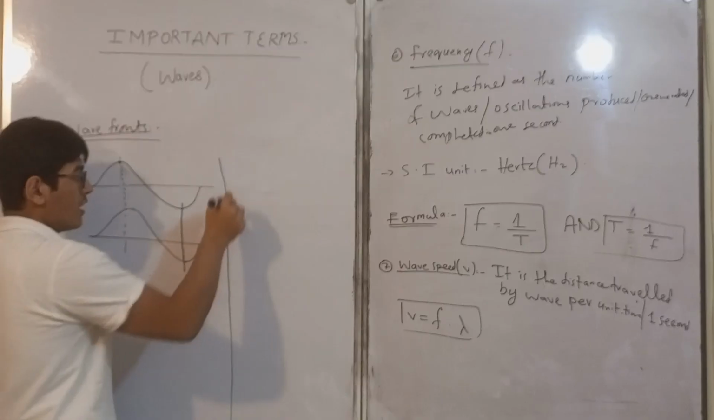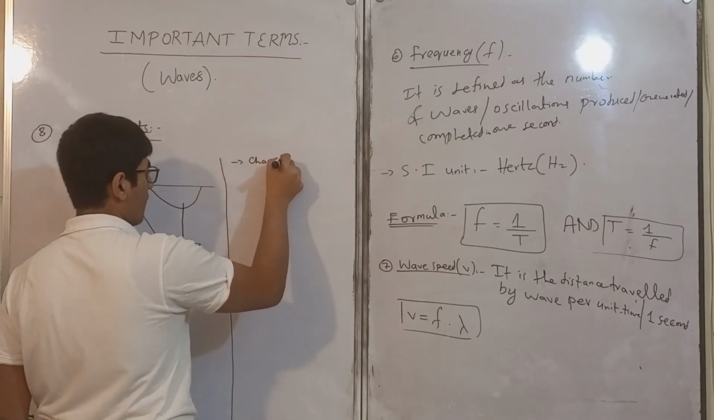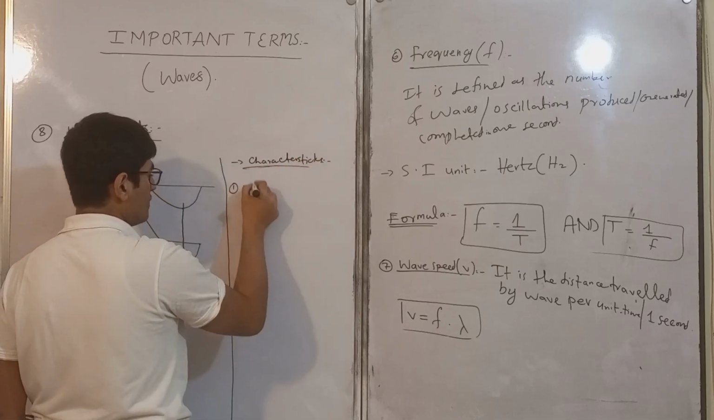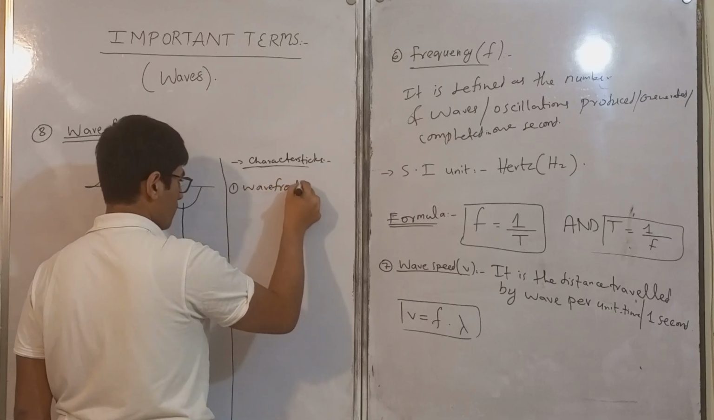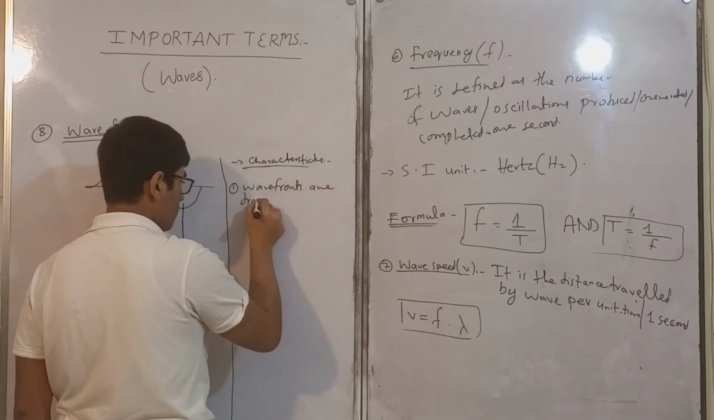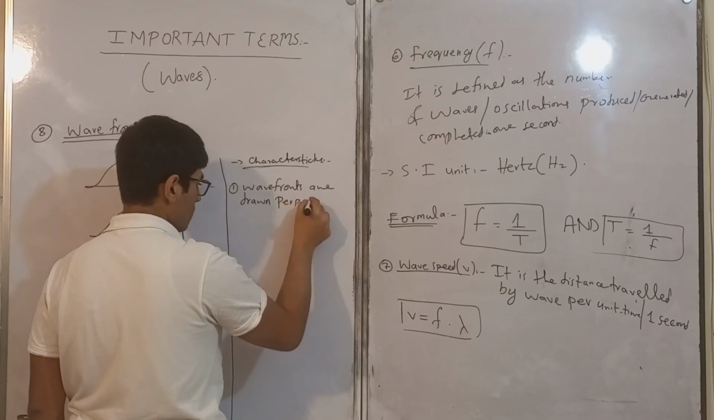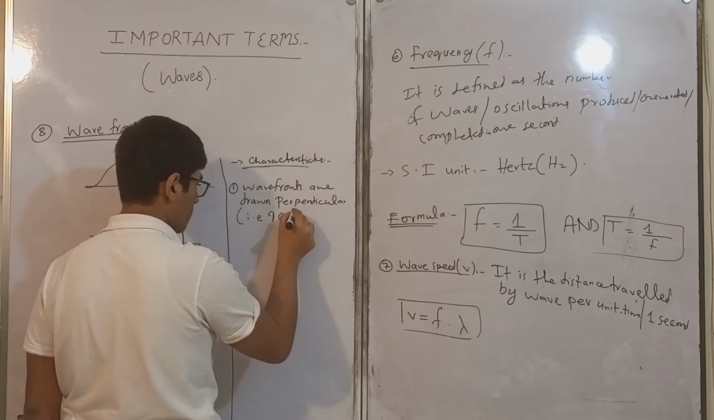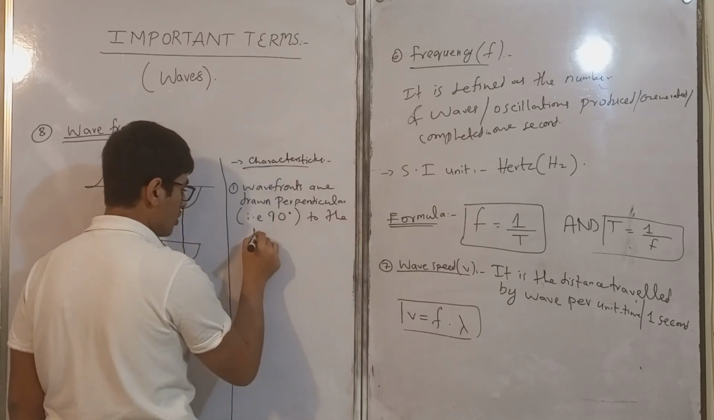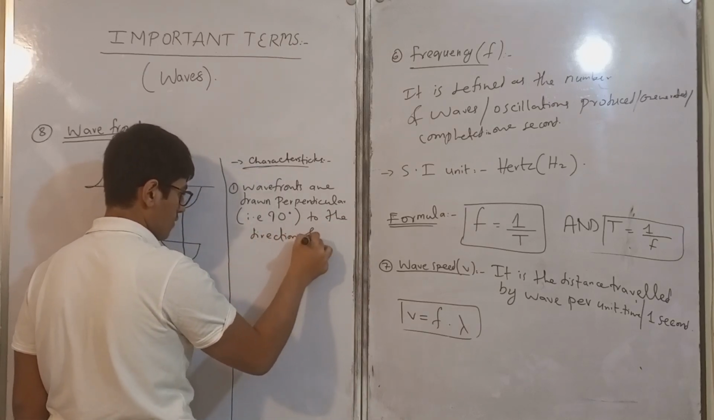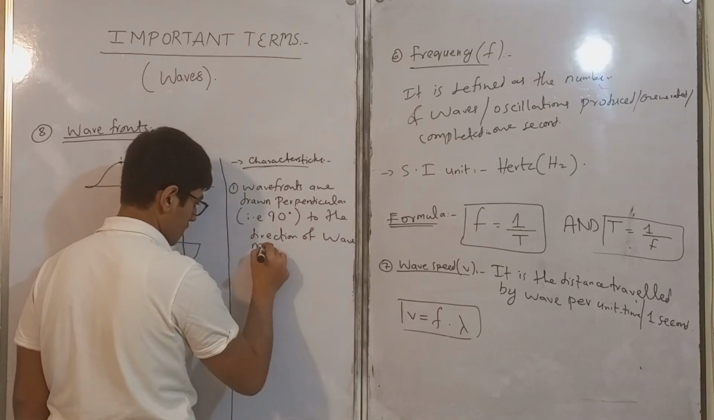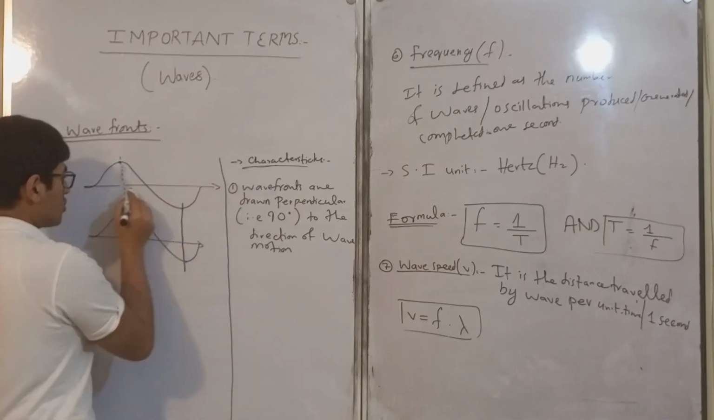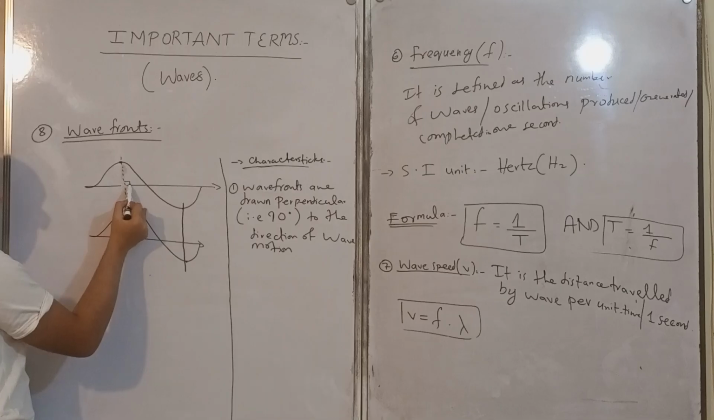In order to draw wave fronts, certain characteristics of wave front are important. First of all, wave fronts are drawn perpendicular, that is at 90 degrees, to the direction of wave motion. Let's say this is an arrow representing direction of a wave motion. So these wave fronts are drawn perpendicular.